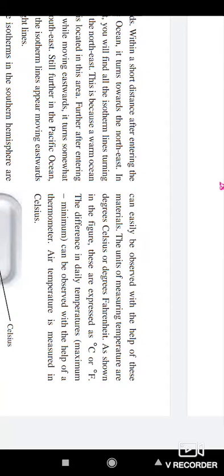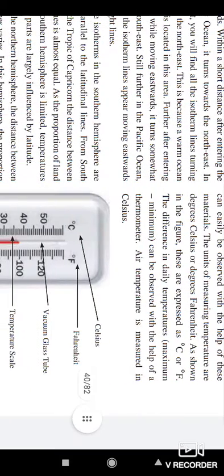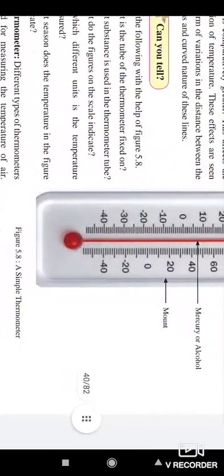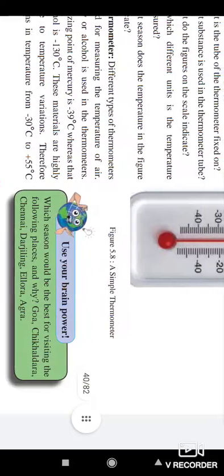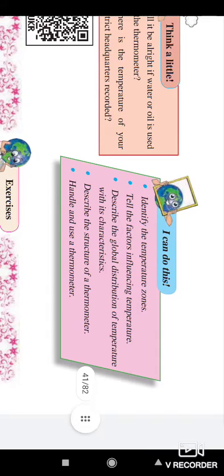The units of measuring temperature are degrees Celsius or degrees Fahrenheit. As shown in the figure, these are expressed as degrees Celsius or degrees Fahrenheit. The difference in daily temperature can be observed with the help of a thermometer. Air temperature is measured in Celsius. This is the instrument for measuring temperature. Doctors also use this type of instrument to measure whether we have a fever and how much fever we have.